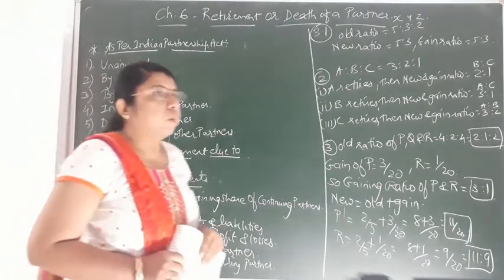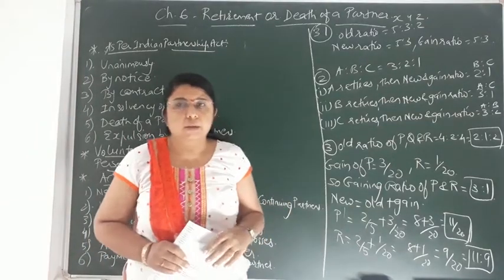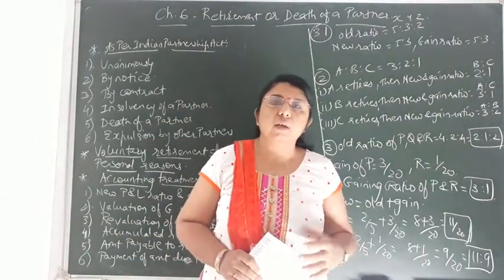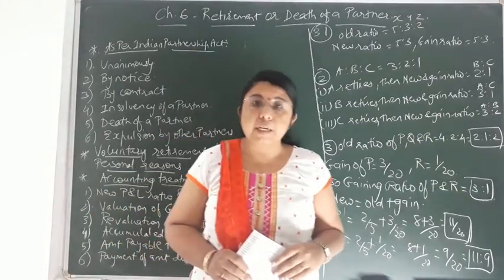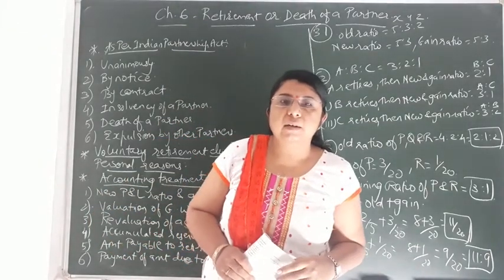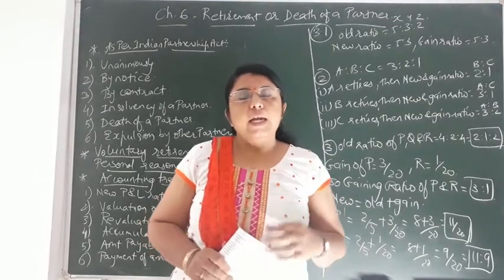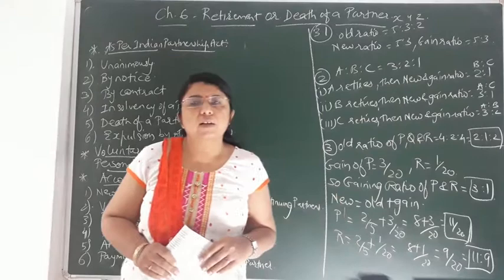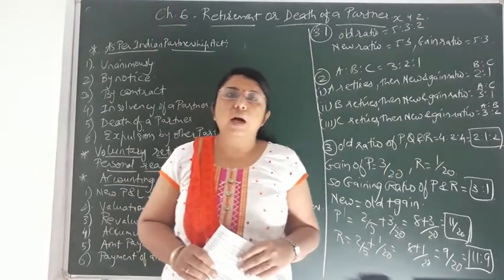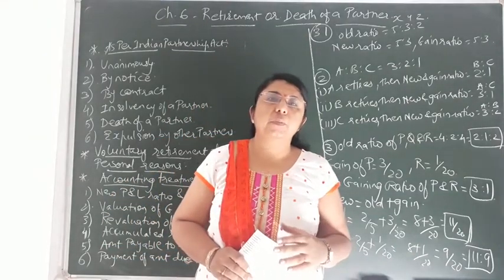Unanimously means by voluntary agreement, as per the agreement or the partnership deed, it has been decided that after 1 year or 2 years, any of the partners will be retiring. So as per the partnership deed or the agreement, a partner has to retire after a stipulated period of time.